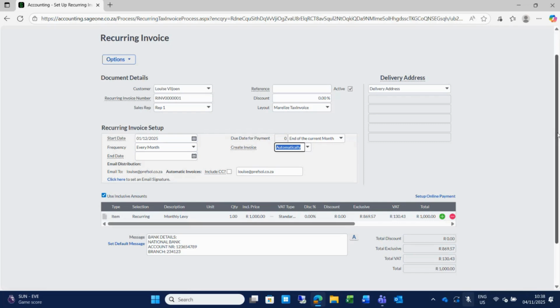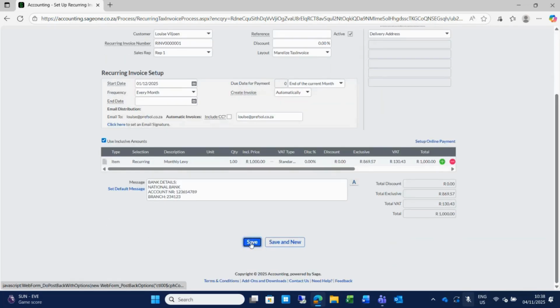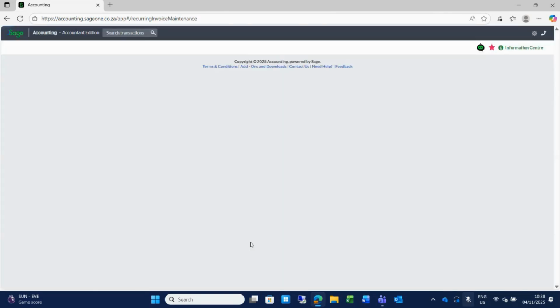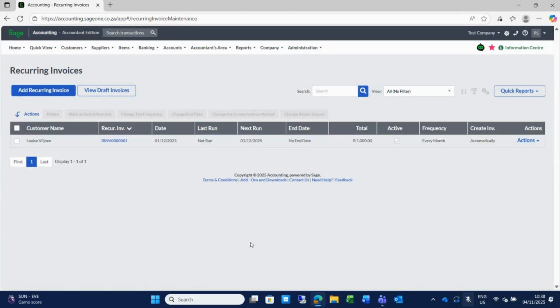You can just go to your invoice list screen and the invoice will be there. It will be emailed to the customer and the invoice will be generated automatically. Here you will see on your recurring invoice list screen, it shows you your next run. So the next run will be the 1st of December.